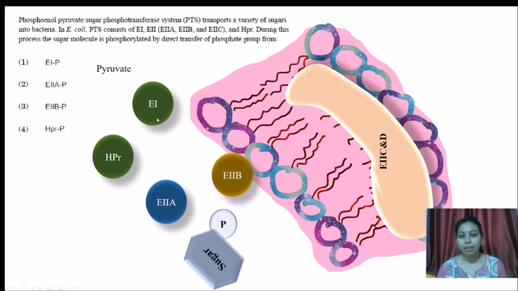So now the answer is quite clear that during this process the sugar molecule is phosphorylated by direct transfer of phosphate group from which group? E2B phosphorus. I have discussed this topic in detail because CSIR usually repeats the questions.